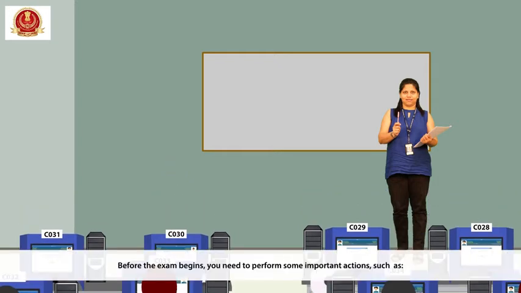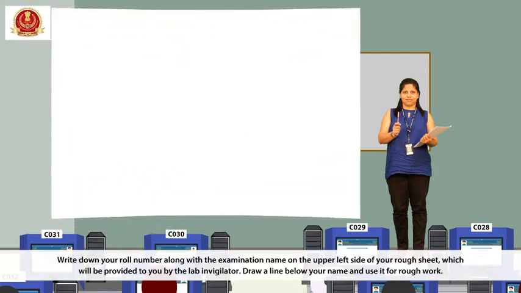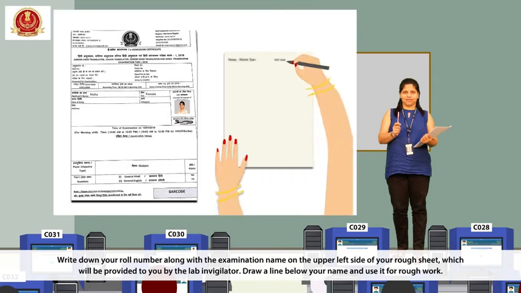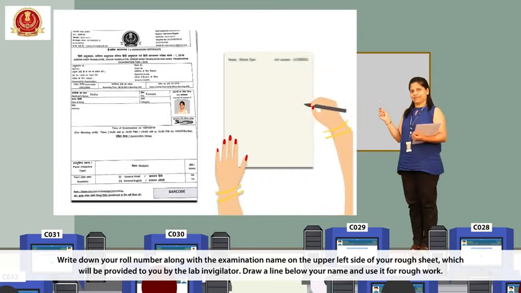Before the exam begins, you need to perform some important actions such as write down your roll number along with the examination name on the upper left side of your rough sheet, which will be provided to you by the lab invigilator. Draw a line below your name and use it for rough work.